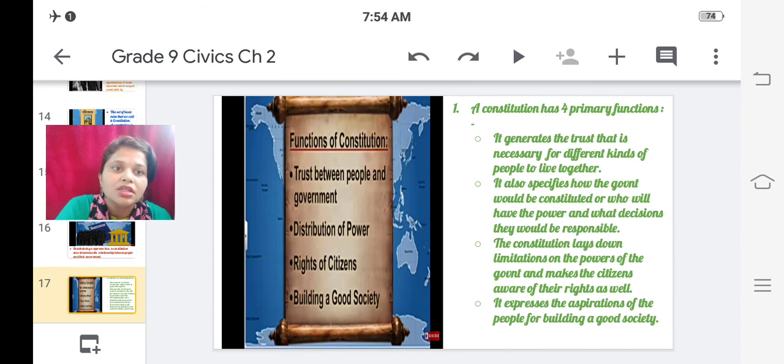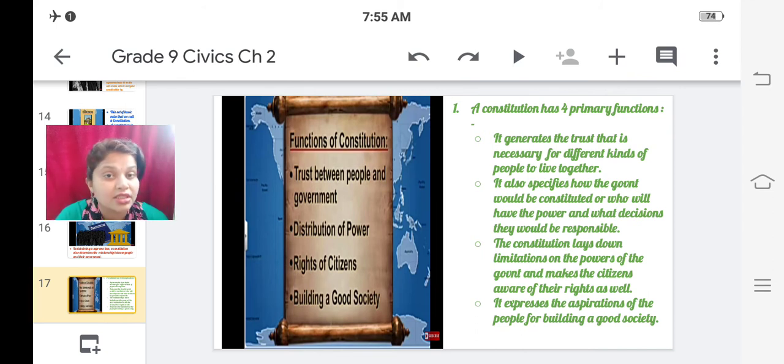Also further, the constitution lays down the rights of citizens. What kind of rights are there for the citizens? The constitution lays down limitations on the powers of the government. Earlier I explained there are limitations for the powers of government, but it also makes sure that the citizens are aware of their rights as well.